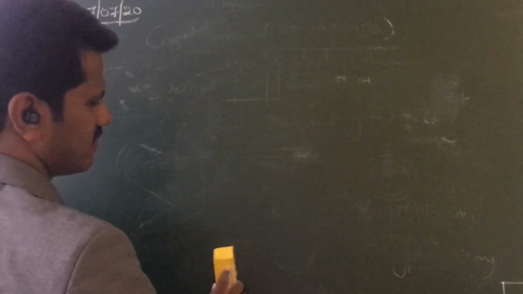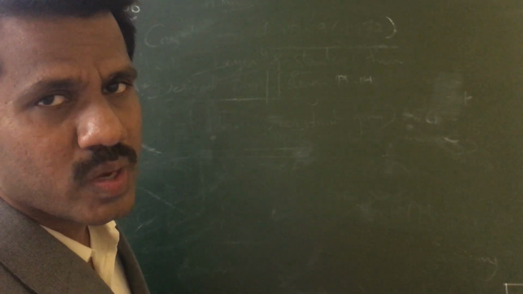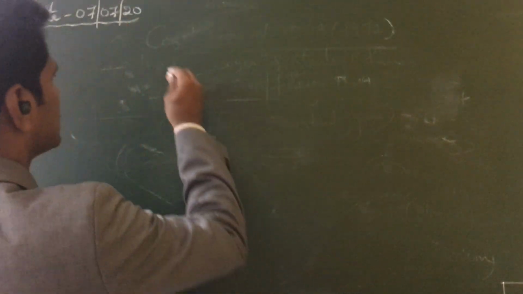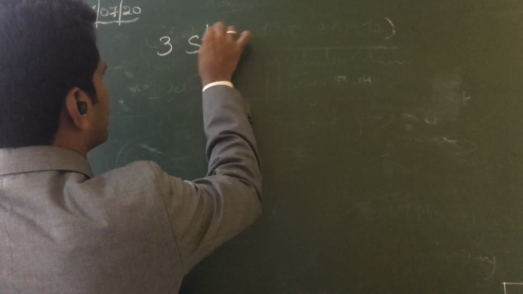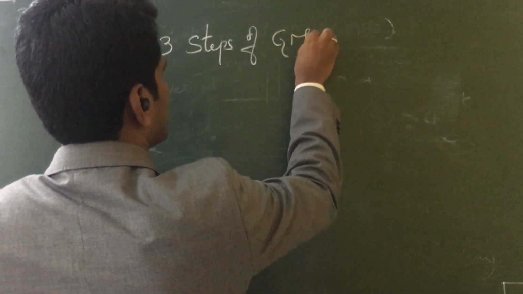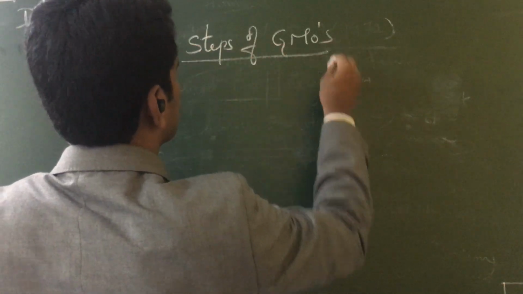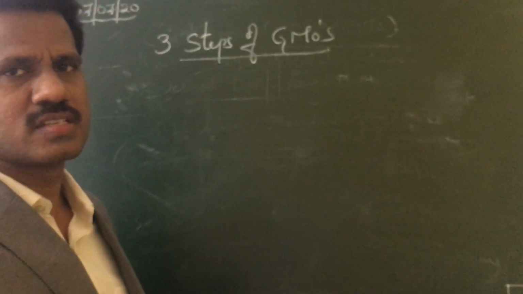Till now, what I explained can be studied in three different steps. That means three steps of genetically modified organisms.